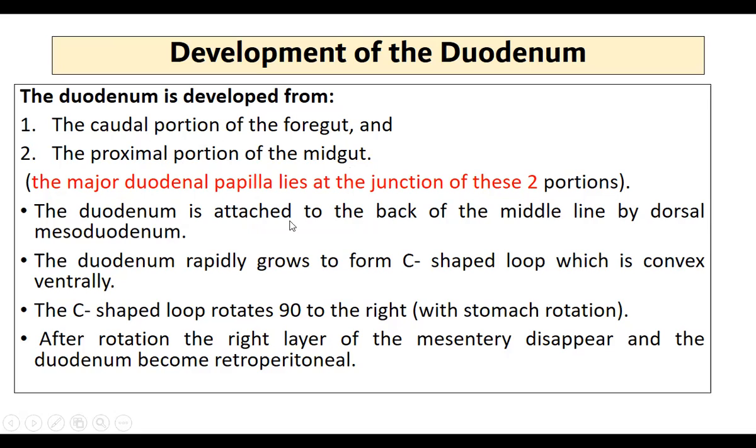The duodenum is attached to the back of the midline by the dorsal mesoduodenum. In the initial stages there is a mesentery, called the dorsal mesoduodenum. Later it disappears and the duodenum becomes retroperitoneal. As you know, most of the duodenum is retroperitoneal. The duodenum rapidly grows to form a C-shaped loop, which is convex ventrally.